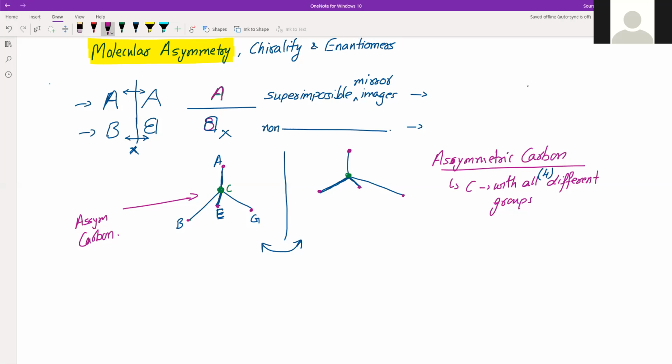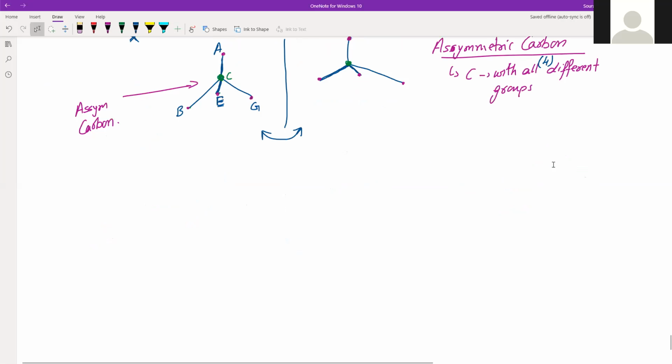And if there is a carbon which does not have all different groups attached to it, there can be any one which is repeating. So the center one is carbon, and suppose there is A, B, A, C. So all four are not different. Here we have A and A, which are the same.